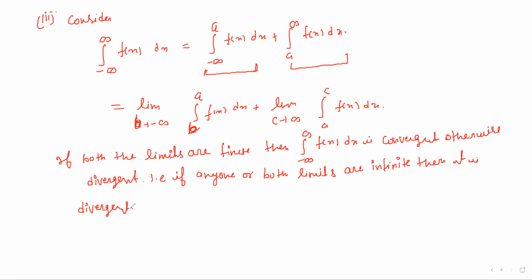So now we take one example where both the limits are infinite. How can we solve it? Let us take one example.